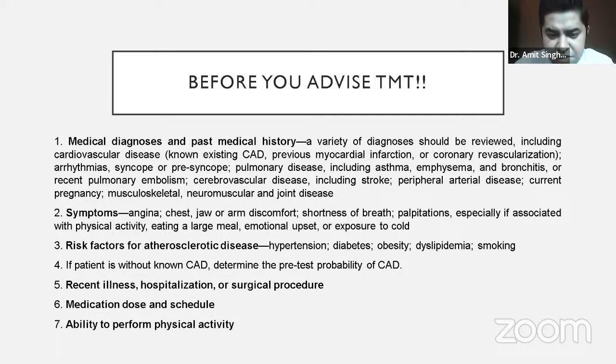Then at times patient can have symptoms associated with emotional upset. So all these things have to be noted down before sending the patient. Obviously, the third important thing is what are the pre-existing comorbidities that patient has. This is important because this helps in assessing the possibility that he might be having coronary artery disease. So, comorbidities like hypertension, diabetes, obesity, dyslipidemia, and smoking. All these things should be noted.